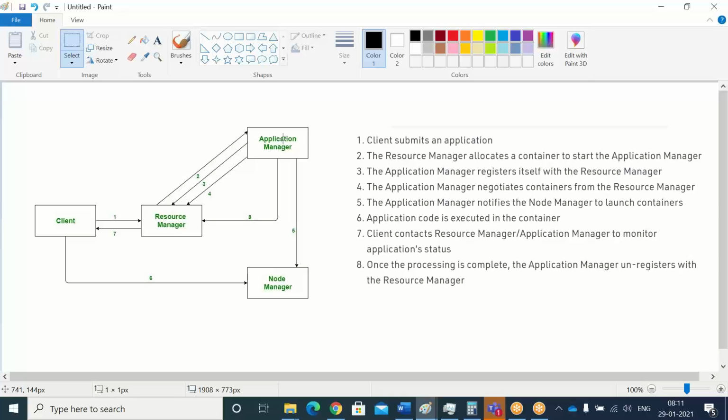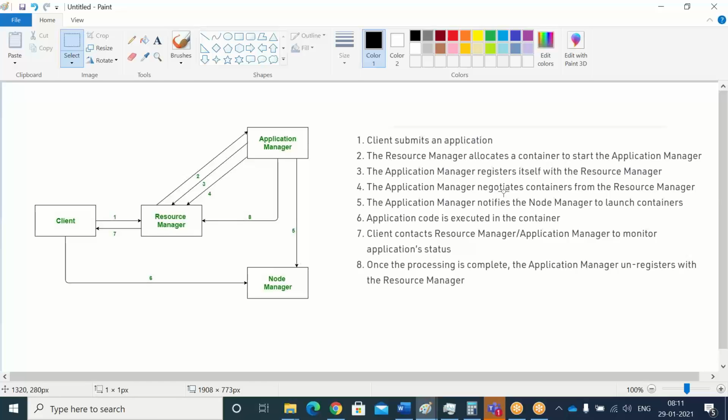The application master registers itself with the resource manager, saying, boss, I have allocated some containers for your task, and these are the containers, please register. So it registers with the resource manager.